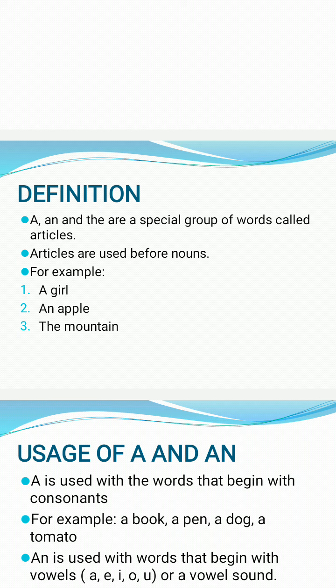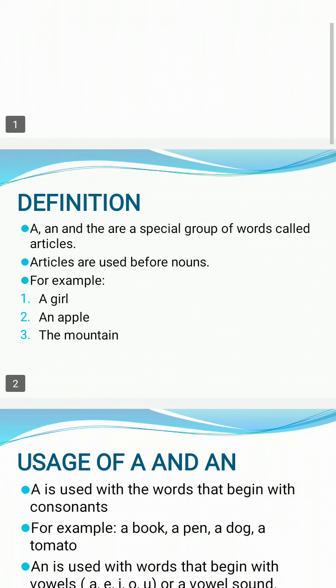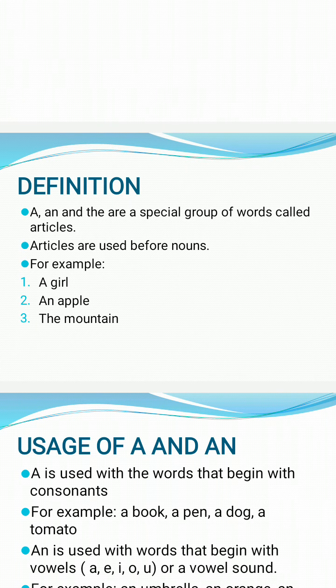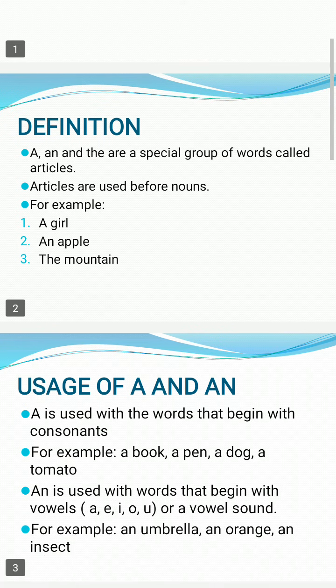The articles are used before the nouns, means we write the noun and before the noun we write an article. Every time whenever we need to write a noun, there is an article written before that noun. For example, a girl, an apple, the mountain. As we have learnt, a, an, and the, these are the articles and these are used before the nouns.